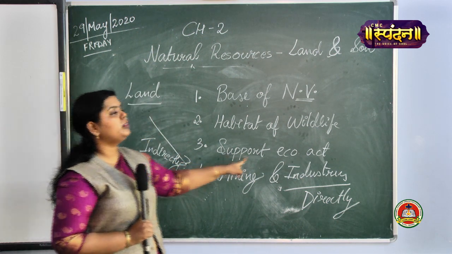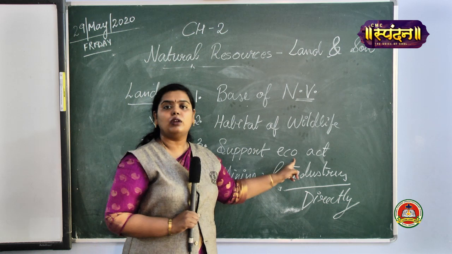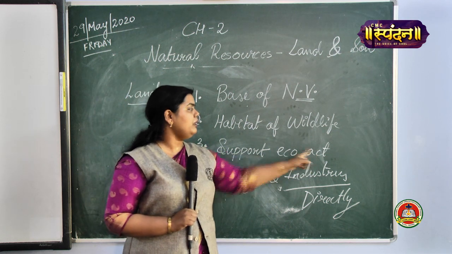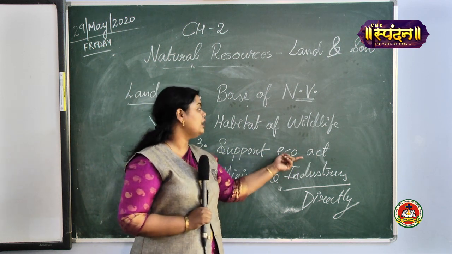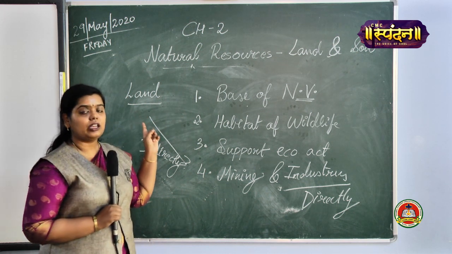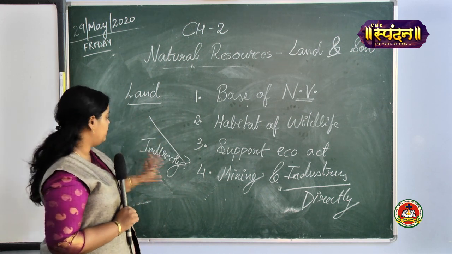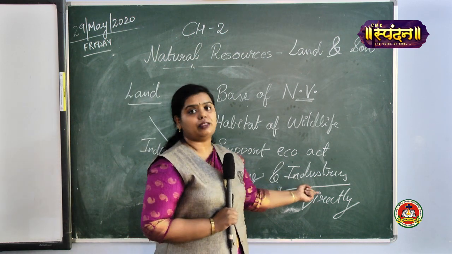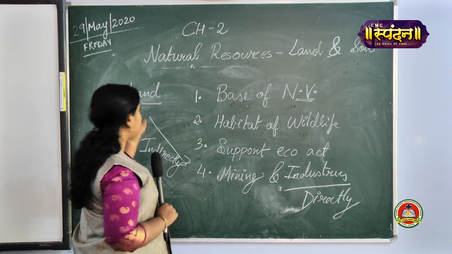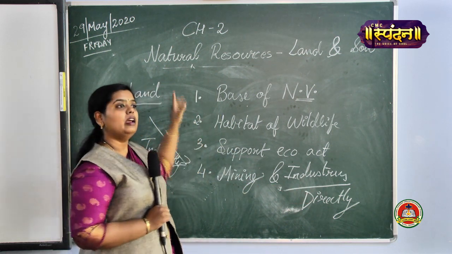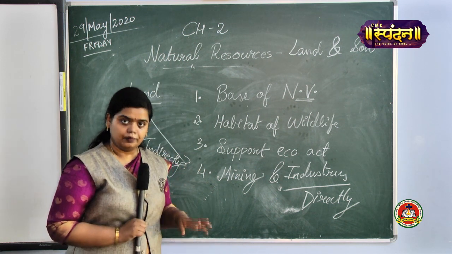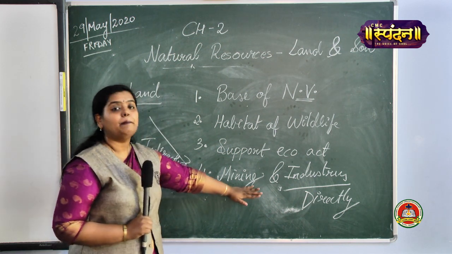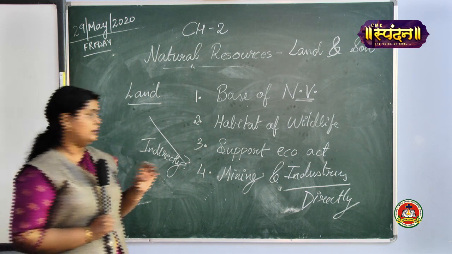Third, it supports economic activities. In this, you will have agriculture, industries, mining, all types of activities where money is earned. That is only done because of the land, which is considered to be your natural resource. Fourth, it is also used for mining and industries. Mining indirectly uses land. Why so? Land has a lot of resources in it, and for extracting those resources we require land. That is why mining is indirectly using land.